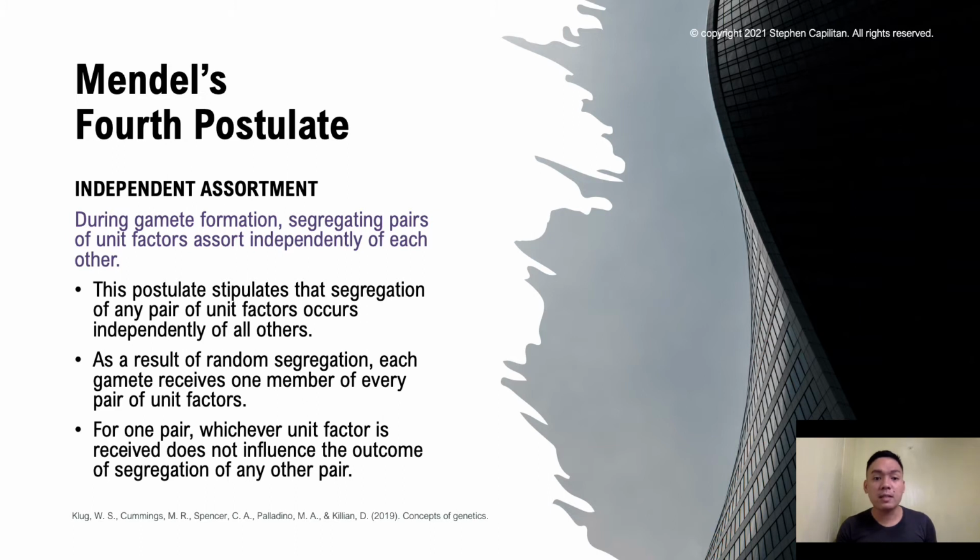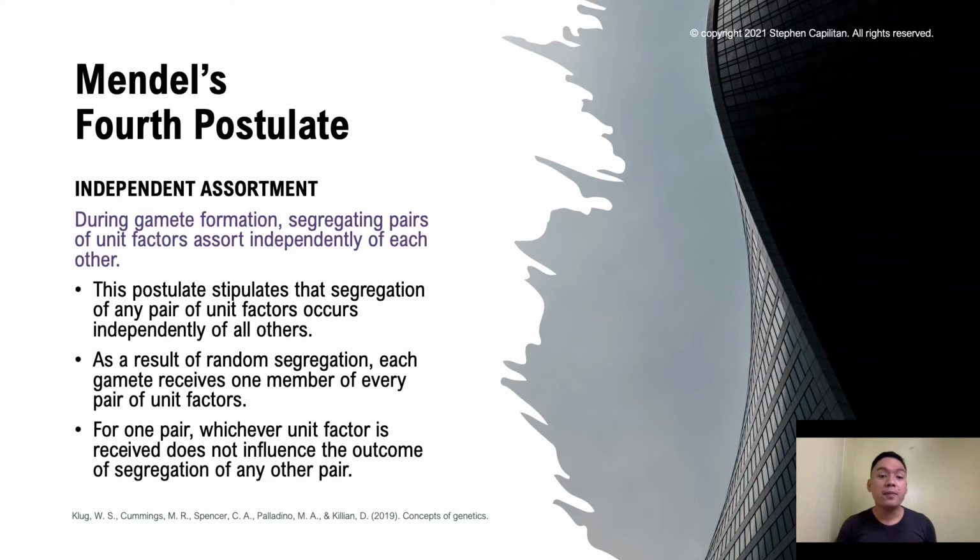This postulate also stipulates that segregation of any pair of unit factors occurs independently of all others. There's no internal mechanism that acts upon this, and as a result of this random segregation, each gamete receives one member of every pair of these unit factors, or genes.